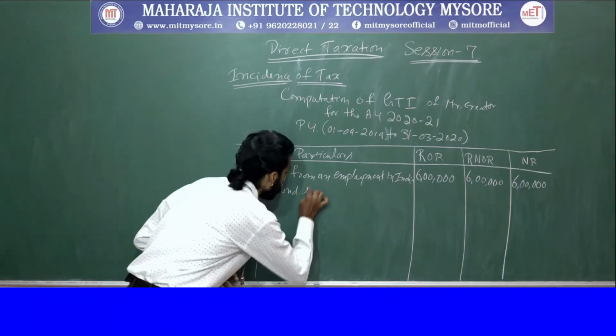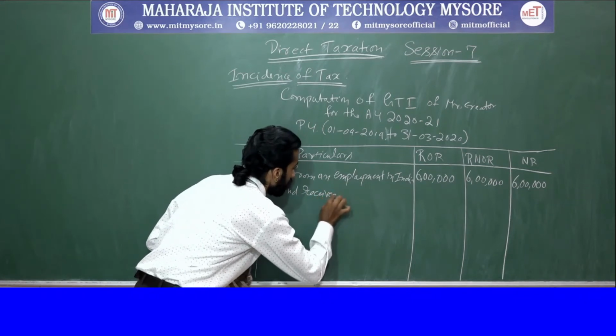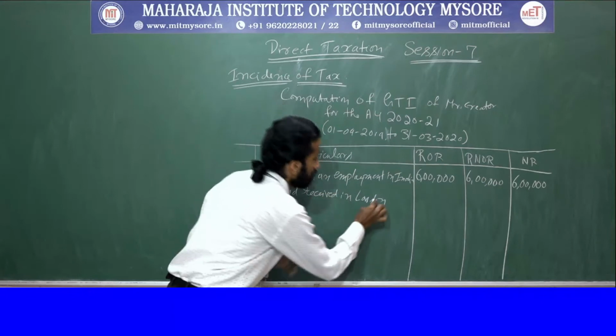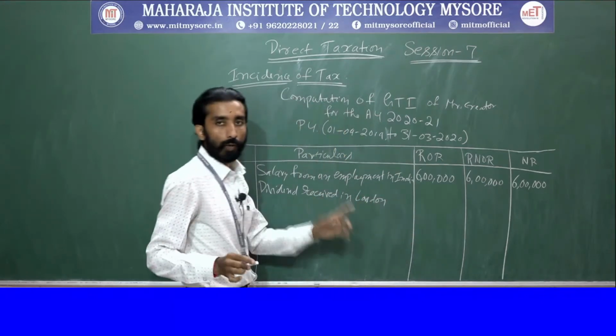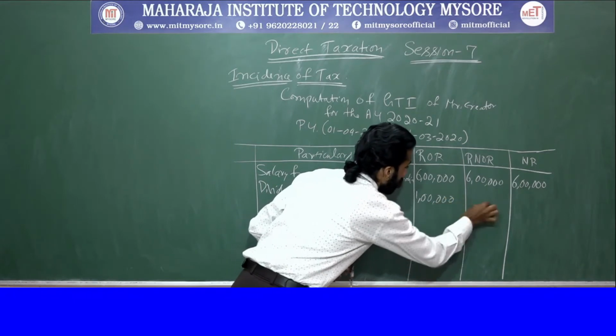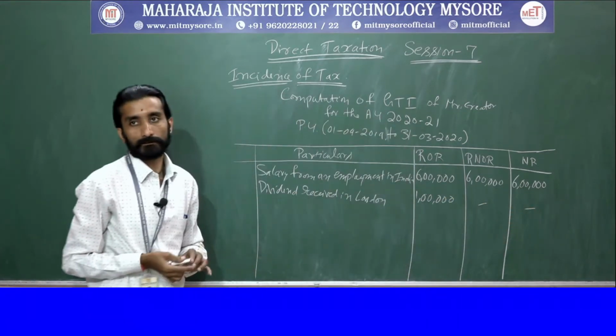How much is it? 1 lakh he has received. So it is chargeable for only one residential status.